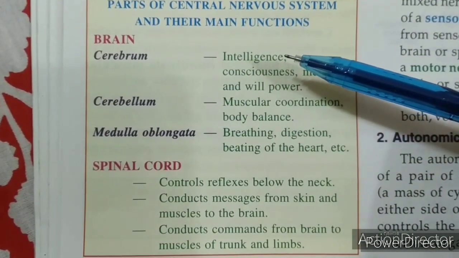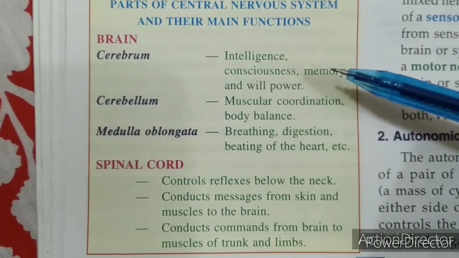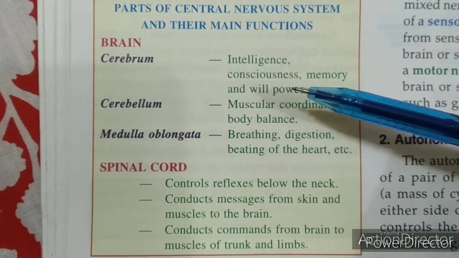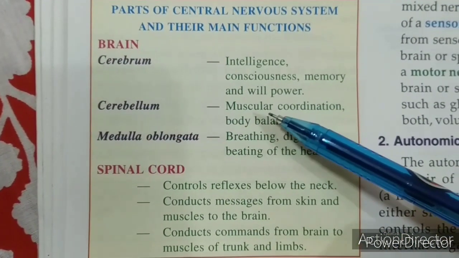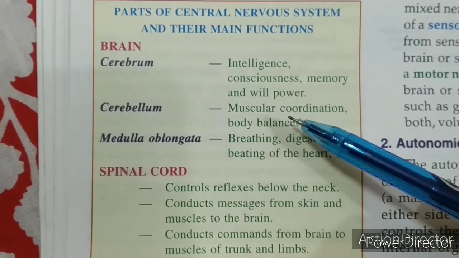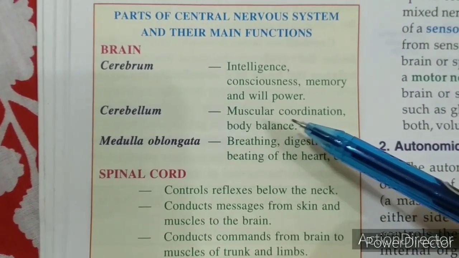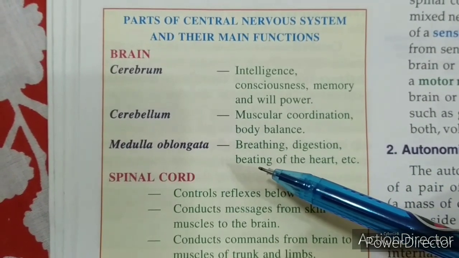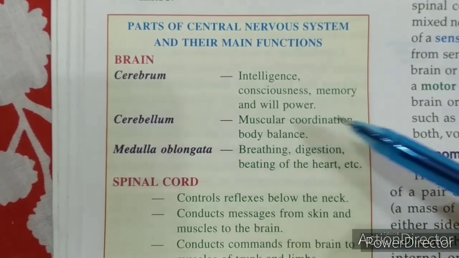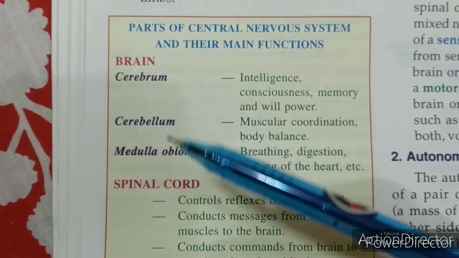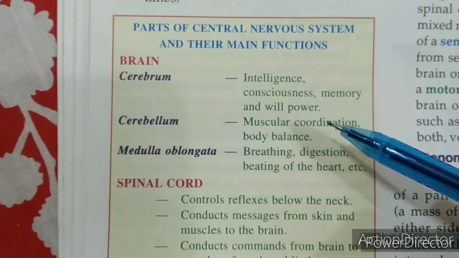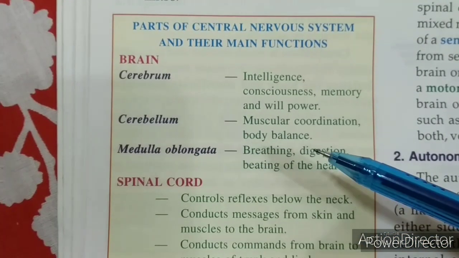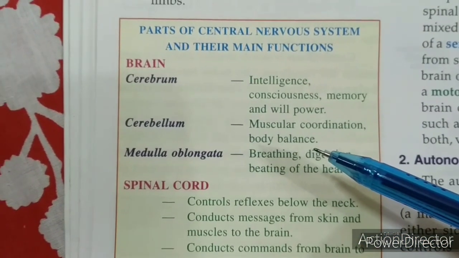Cerebrum is for intelligence, consciousness, memory and willpower, already we have discussed. Cerebellum is for muscular coordination and body balance, this part also already we have discussed. Medulla oblongata: breathing, digestion, beating of heart, all the involuntary actions. Okay, cerebellum for voluntary actions, medulla oblongata for involuntary actions, that is not under our control.